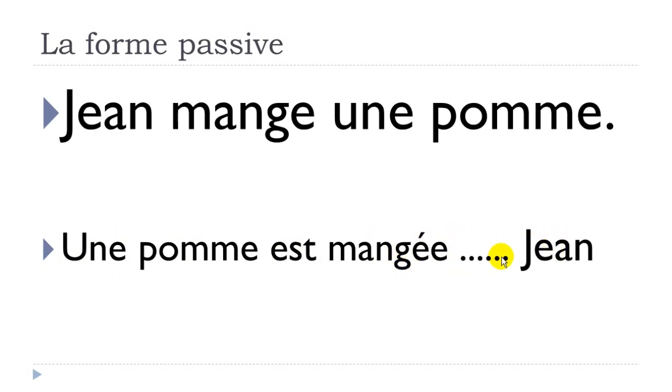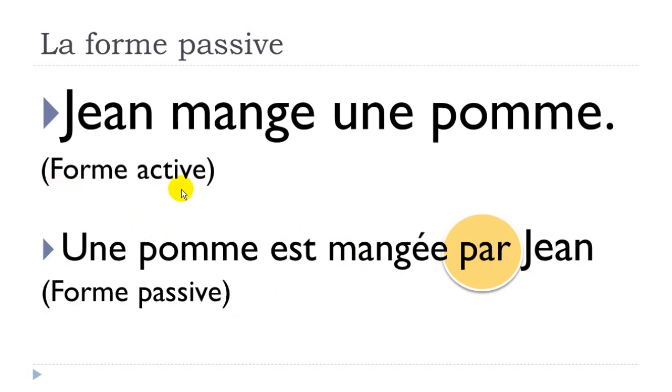And obviously something is missing here, okay? And the thing that we will add to construct this passif will be par. All right, so now we've got this sentence, une pomme est mangée par Jean. And it's the passive form, okay? Forme active, Jean mange une pomme. Forme passive, une pomme est mangée par Jean. All right?